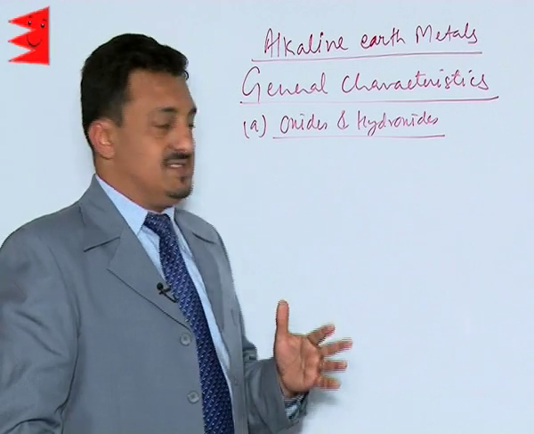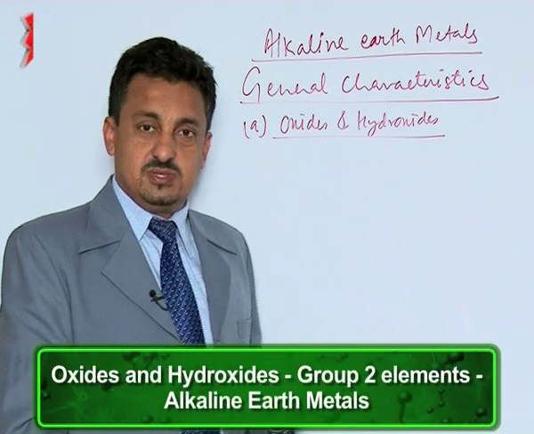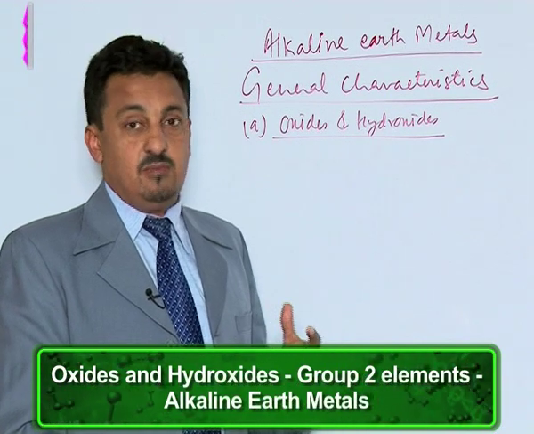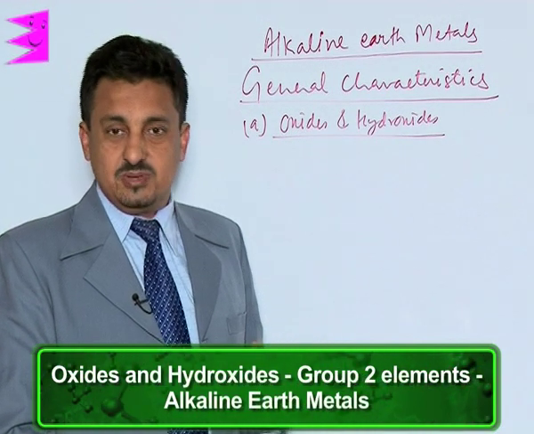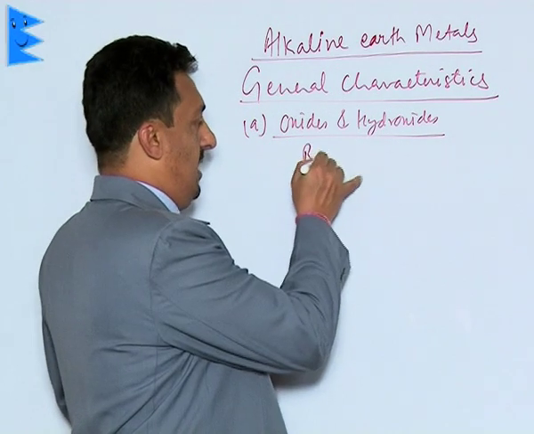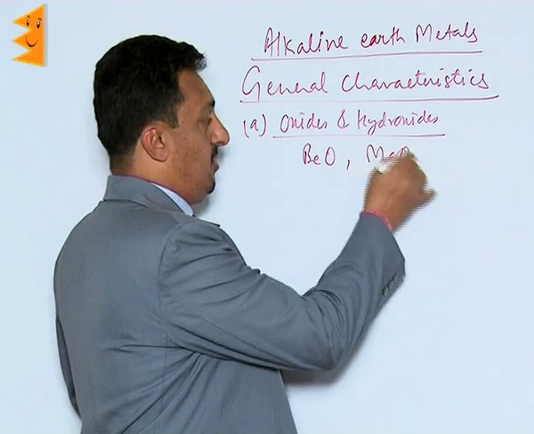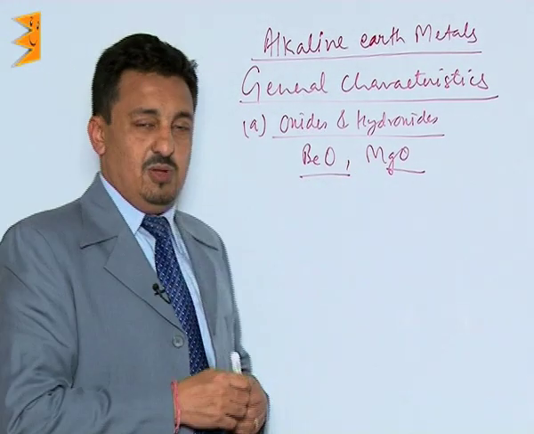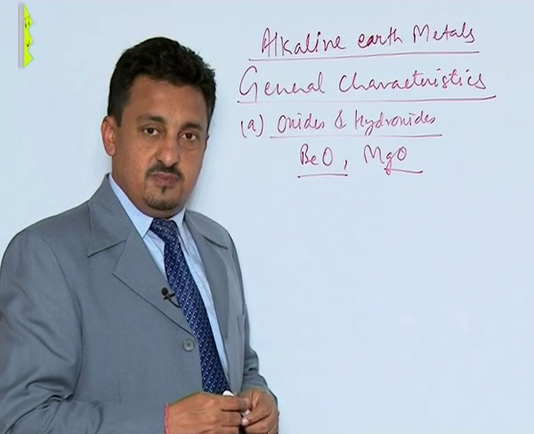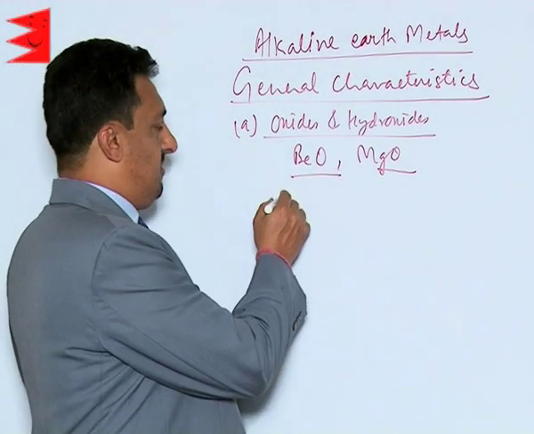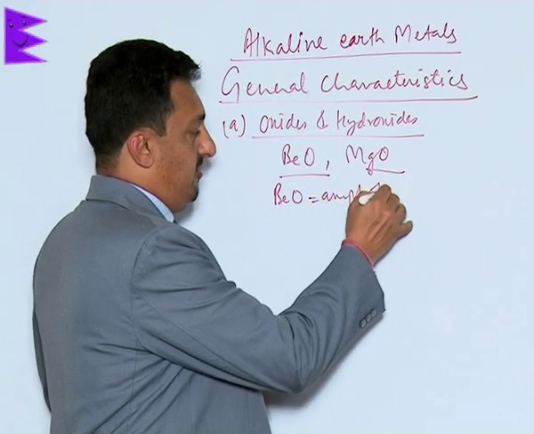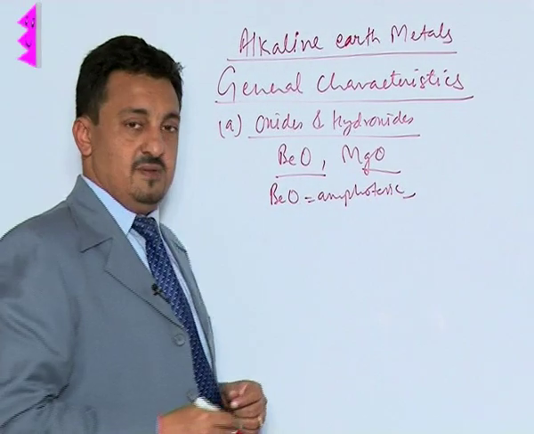Now let us first discuss their oxides and hydroxides. They all form oxides except strontium and barium, because both of these form peroxides. The oxides specifically of beryllium and magnesium are covalent in nature because of very small size. Another interesting thing is that beryllium oxide is amphoteric in nature. It shows both acidic as well as basic nature.